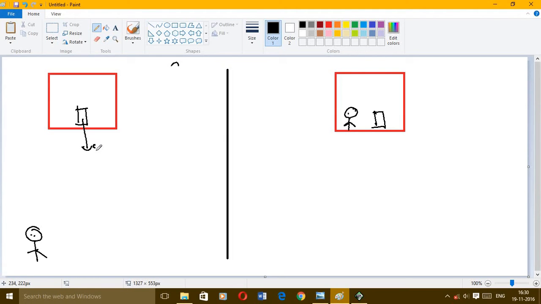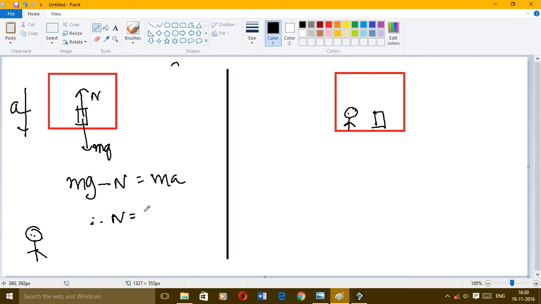See, this is mg coming, and this is the normal reaction acting in the opposite direction, and the lift is coming down with acceleration. Now if this man is told to find the equation for this block, the equation will be mg minus n is equal to ma. So n is equal to m(g minus a).